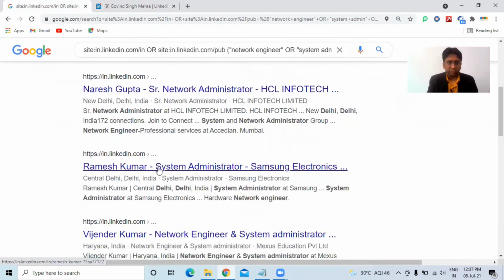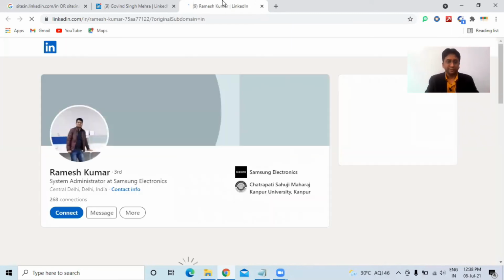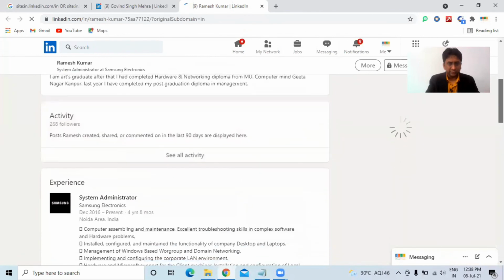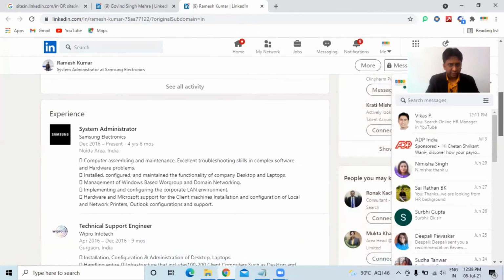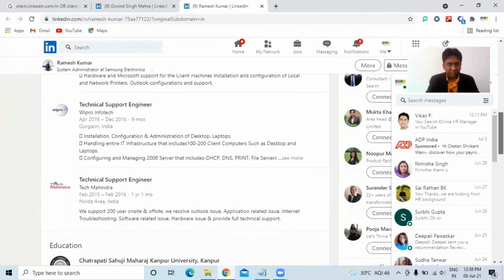Let's open this profile of a system administrator and check if CCNA is included. Mostly it won't be, because we have used the NOT operator for that purpose. The best way to check is to just type CCNA. See, there are no results for CCNA.